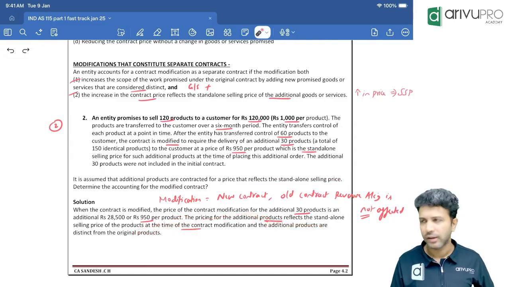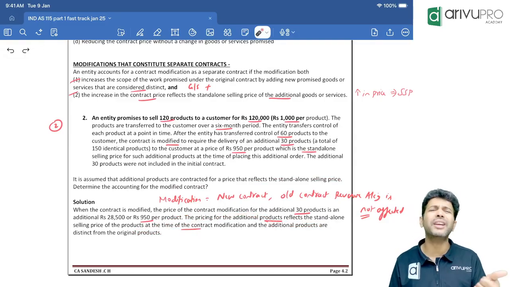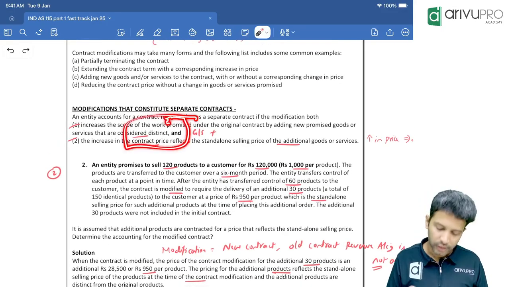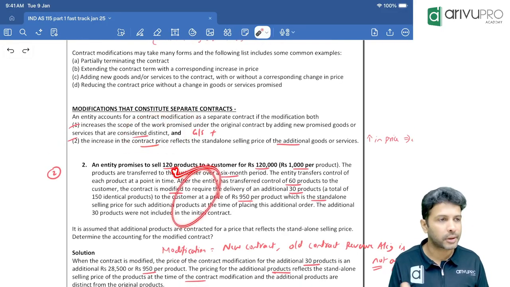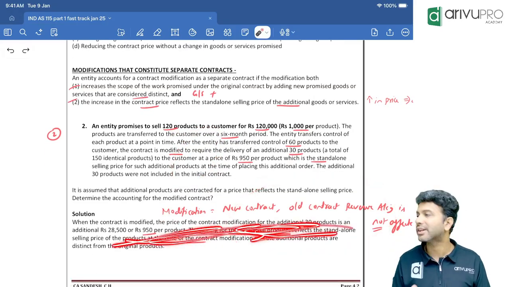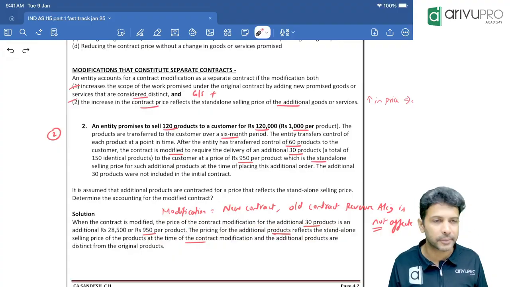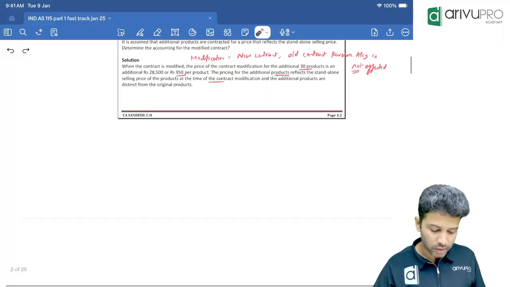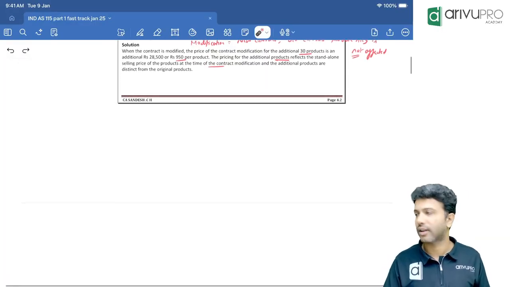Okay, enough. If this same question comes, you need to write the provision: contract modification can be treated as a separate contract provided these 2 conditions are satisfied. Then 1 or 2 lines from the case study, what has happened. This is the conclusion. That's it. So don't worry about all the other answer pointers which ICAI has written. They are trying to explain that. So this is good enough for us. Now this question is also over. Okay? Clear, sir?